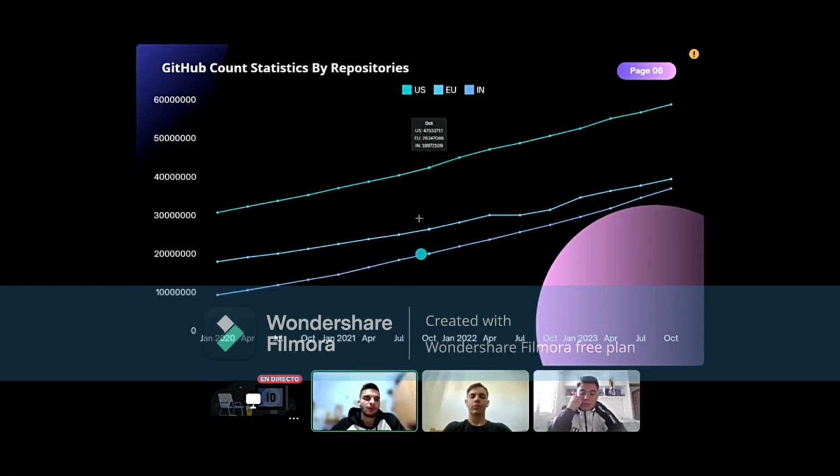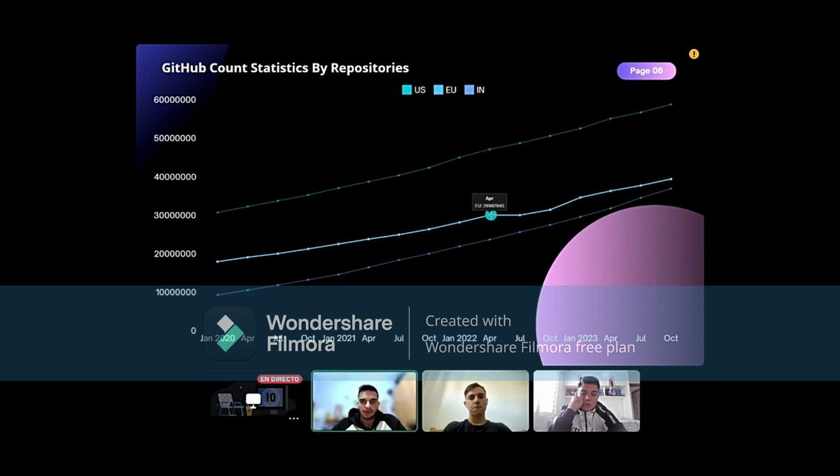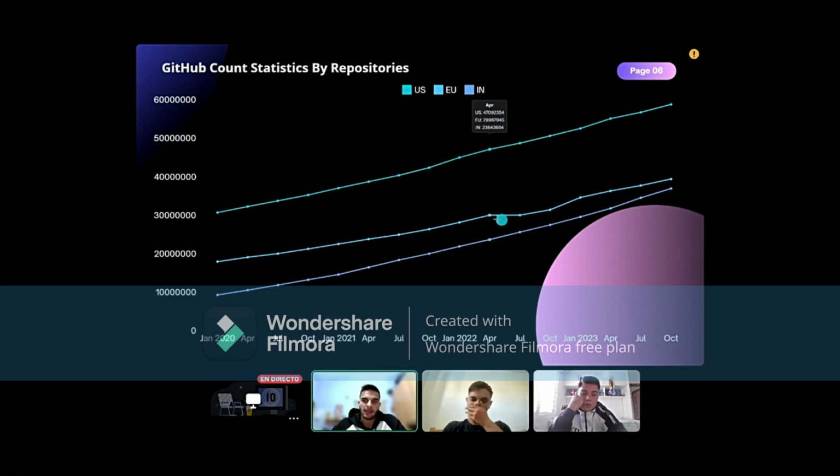Now I'm going to continue with this graphic: GitHub count statistic by repositories. As we can see here, the first country in the world in this graphic is the US, with big numbers over here, and the second is the European Union. As we can see, in April of 2022 its number stayed paralyzed while the US is still increasing. And finally, India is the third country here, with ridiculous numbers compared with the US.